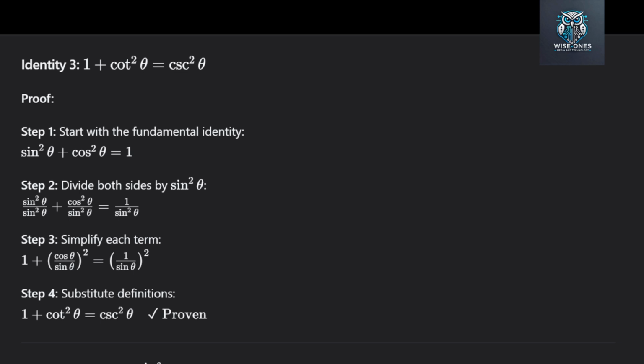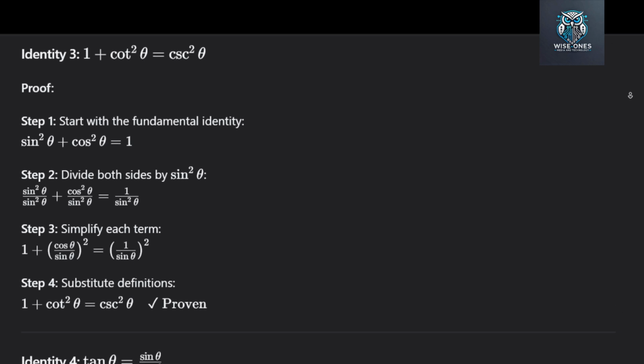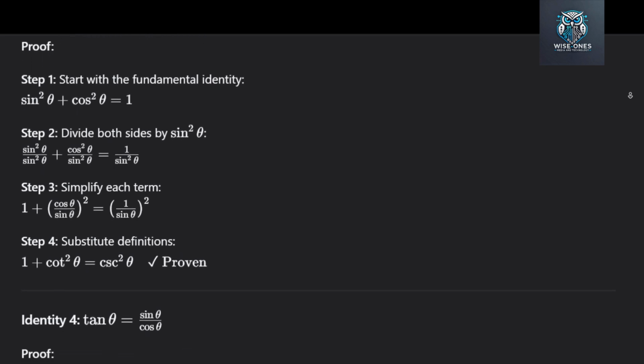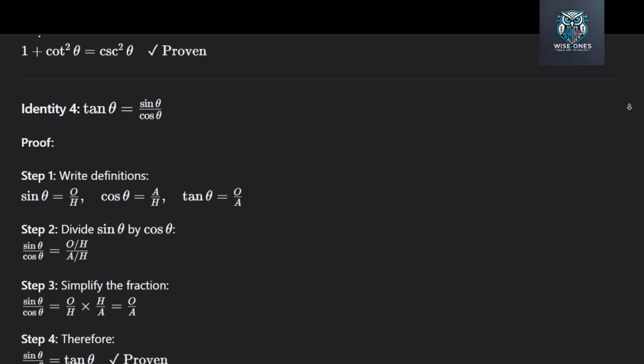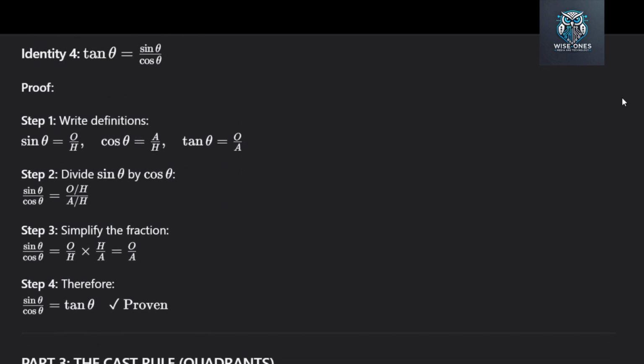Identity number 4. Tangent theta equals sine theta over cosine theta. Proof. Step 1. Write definitions. Sine theta is opposite over hypotenuse. Cosine theta is adjacent over hypotenuse. Tangent theta is opposite over adjacent. Step 2. Divide sine theta by cosine theta. We get open bracket opposite over hypotenuse close bracket divided by open bracket adjacent over hypotenuse close bracket.